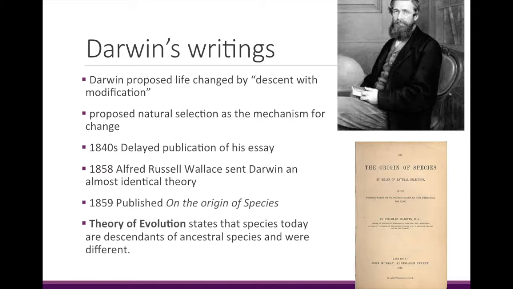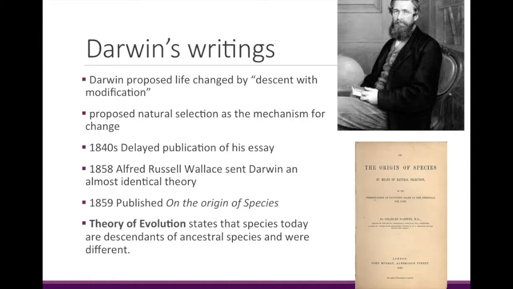And that led to the famous book On the Origin of Species by Means of Natural Selection, which you can see the original title of the cover right over here. So Darwin's book doesn't actually use the word evolution. He refers to evolution as descent with modification, meaning the descendants of parents are slightly different than their parents. His book does not say evolution.